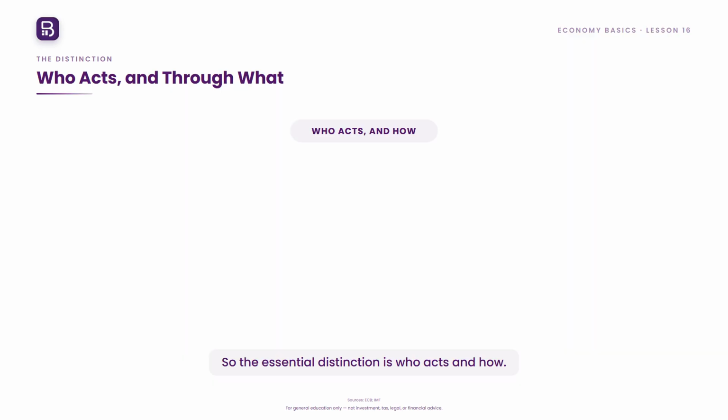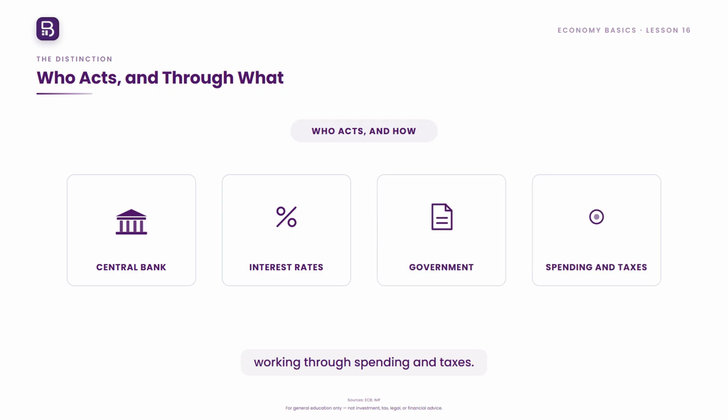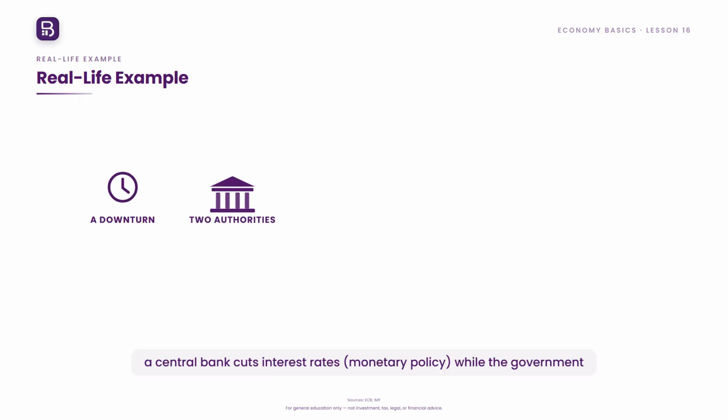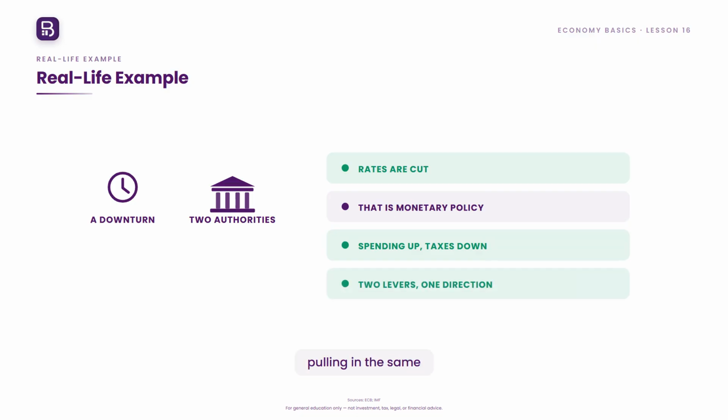So the essential distinction is who acts and how. Monetary policy is run by the central bank, working through interest rates and money. Fiscal policy is run by the government, working through spending and taxes. For example, facing a downturn, a central bank cuts interest rates, monetary policy, while the government boosts spending and cuts taxes, fiscal policy, two different levers pulling in the same direction.